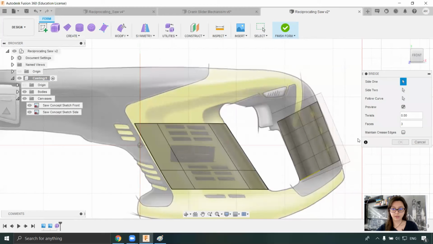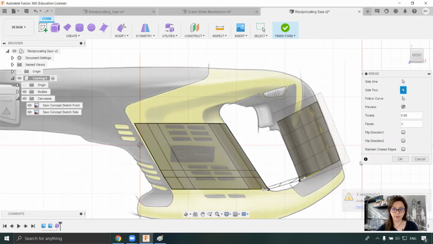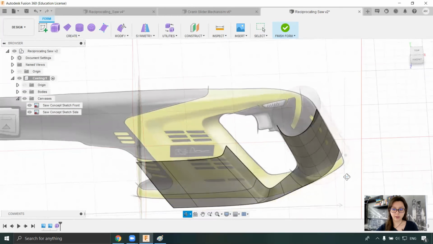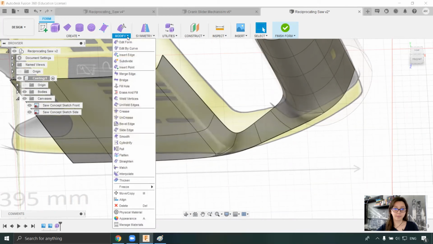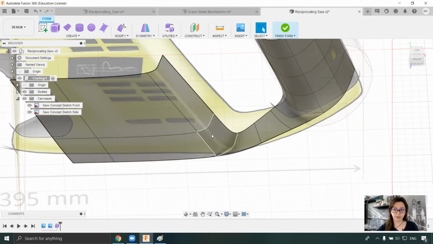I will create these ones with that one, and not with the face, with this, and I will click OK. So that's better. But as you can see, I created here with 2 faces this bridge with 1 face.